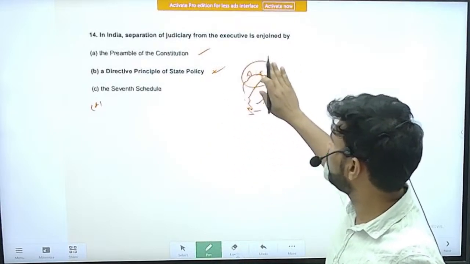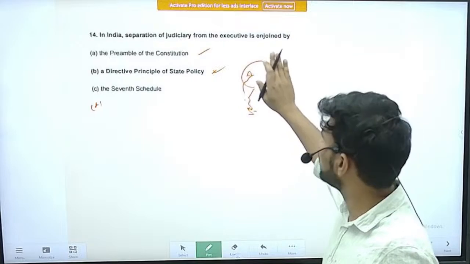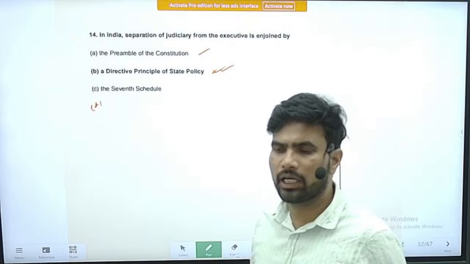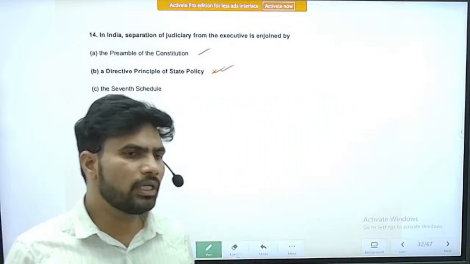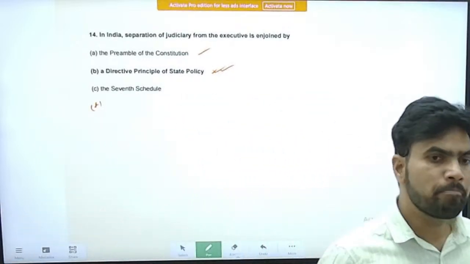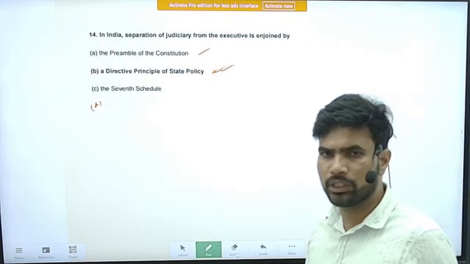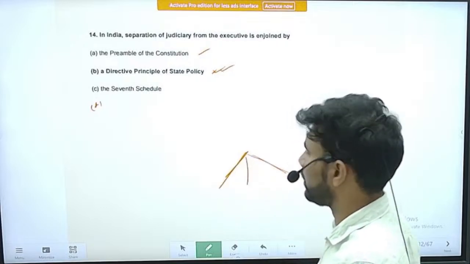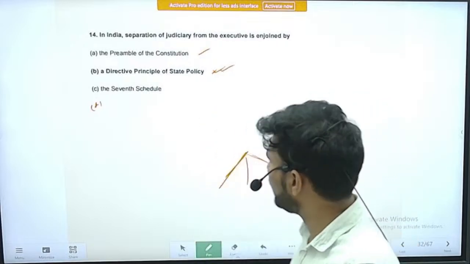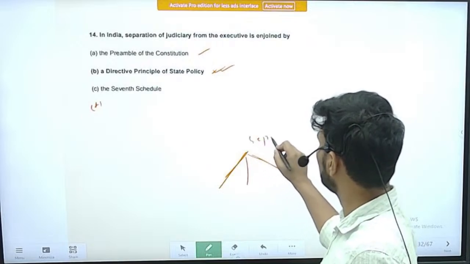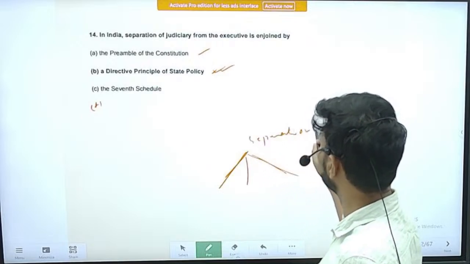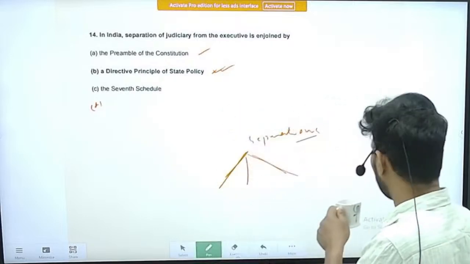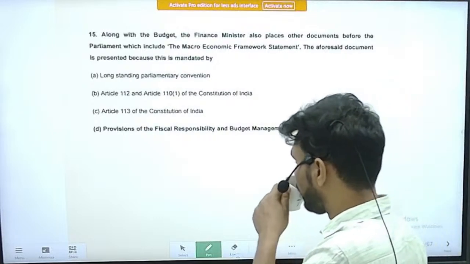It is somewhere around 40, 45, 46, like that. But it is mentioned in the Directive Principles of State Policy. One of the Directive Principles is that the executive shall be separated from the judiciary, so that there is separation of powers among the three organs of the government. So the correct option is option B, Directive Principles of State Policy.